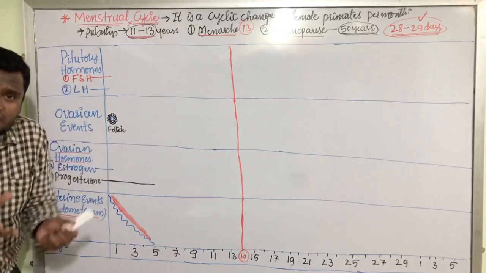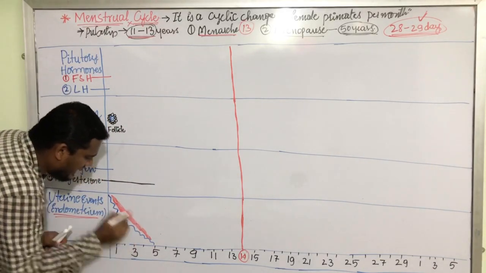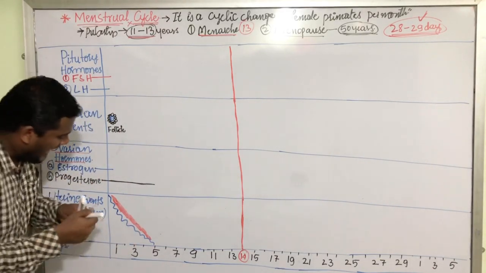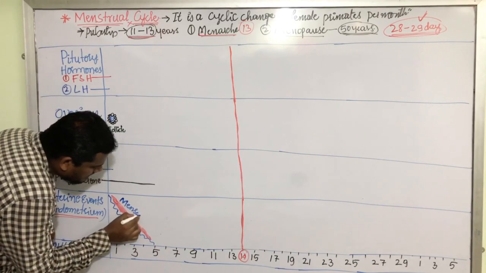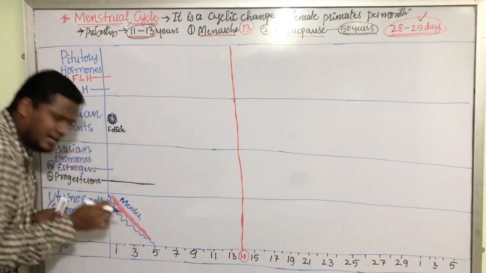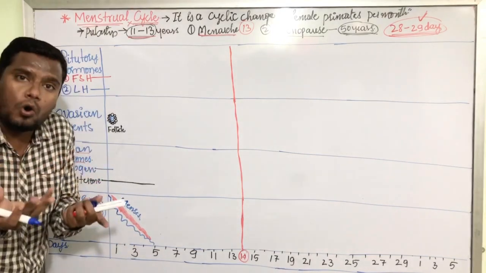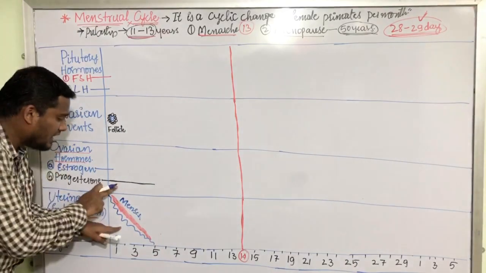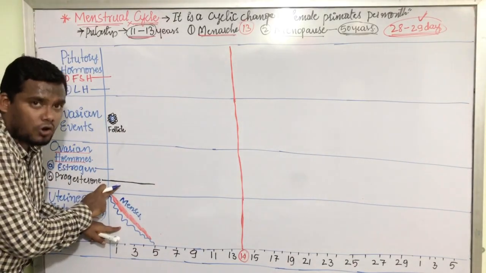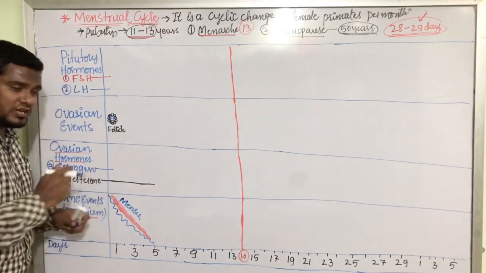Blood comes out through the vagina. It is vaginal bleeding. It is technically called menses, and it is also called menstrual flow. This menstrual flow is due to the low level of progesterone.